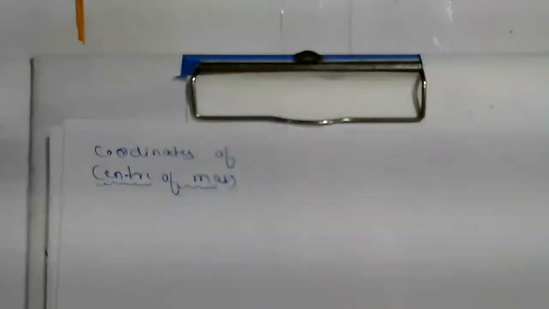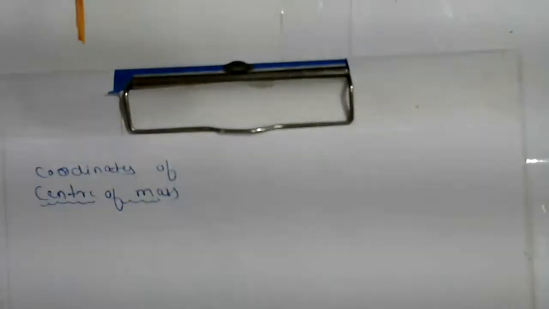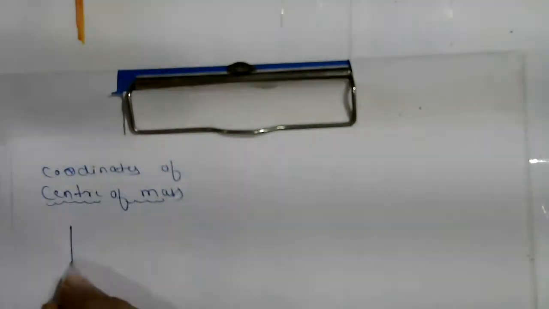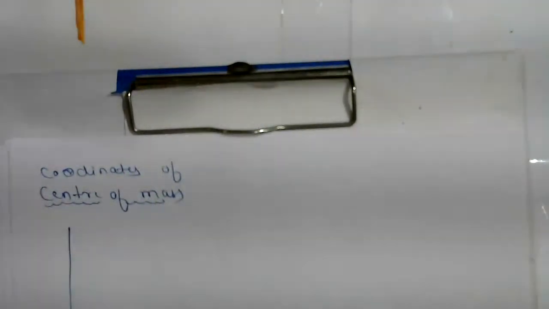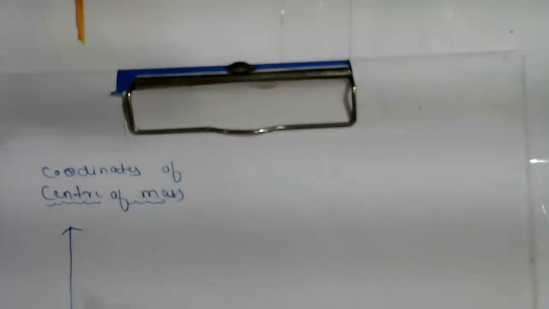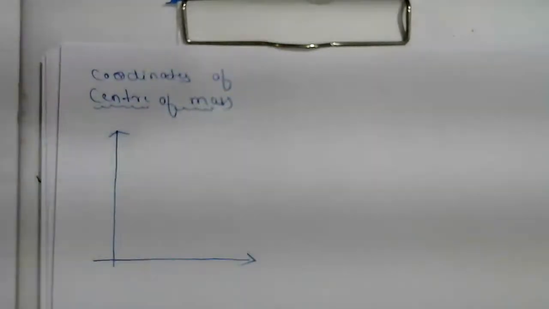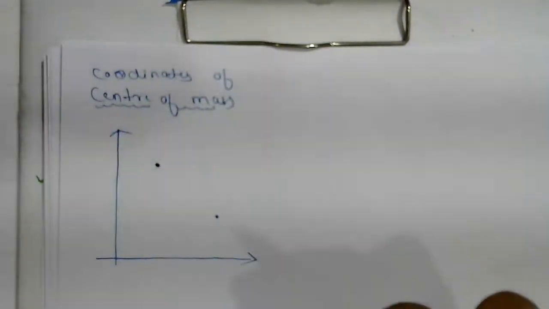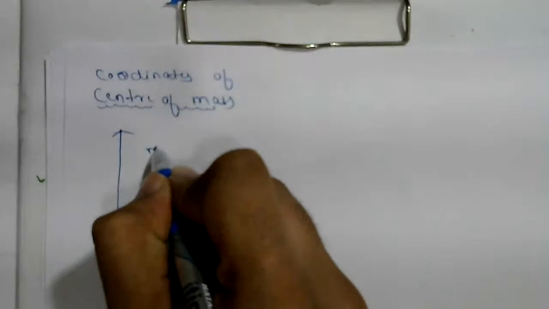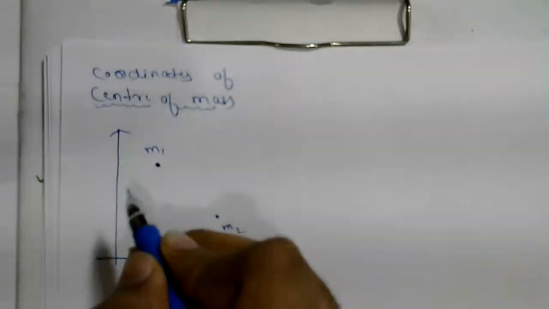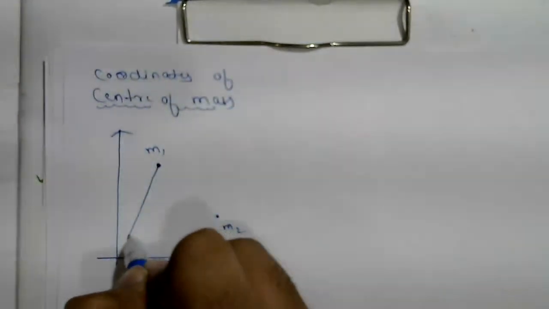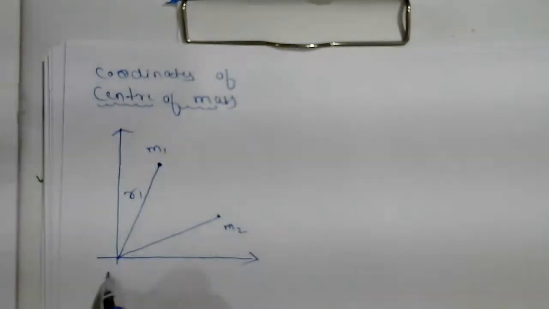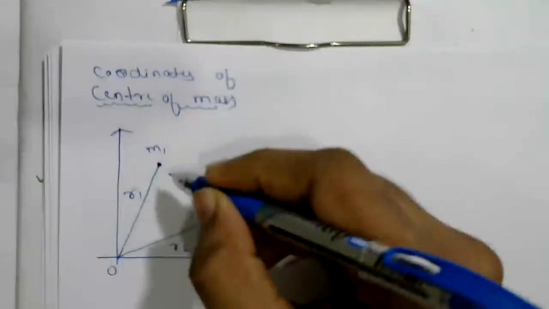Next, we'll discuss the coordinates of the center of mass. I'll take two particles first. This is the first particle and this is the second particle. The mass of the first particle is m1 and the mass of the second is m2. The position of the first particle with respect to the origin is r1, and the second is r2.